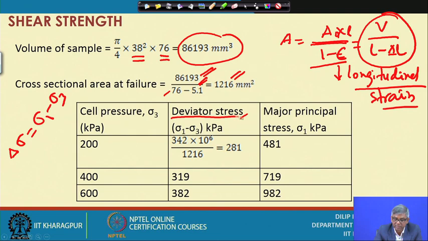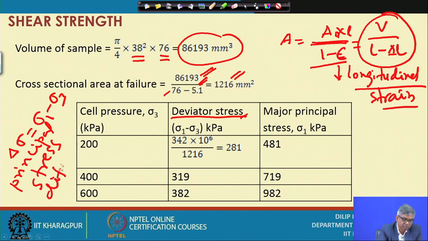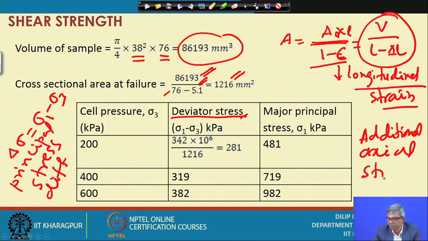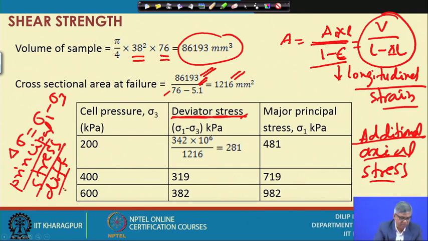Sometimes it is deviator stress, sometimes it is called principal stress difference, and sometimes additional axial stress.